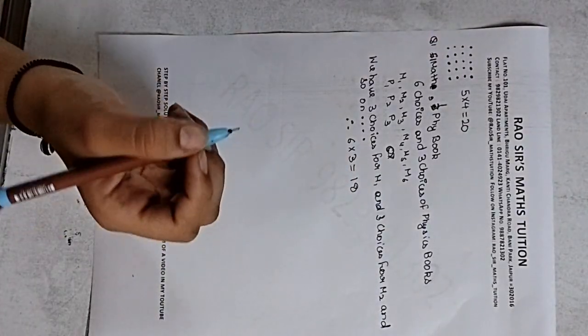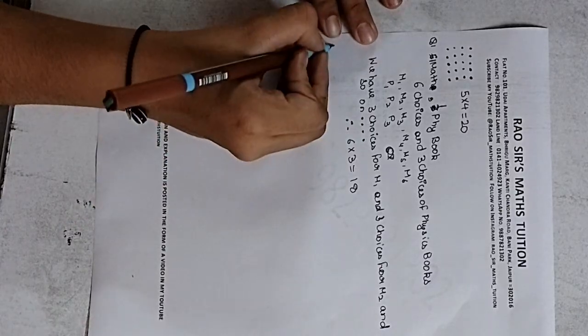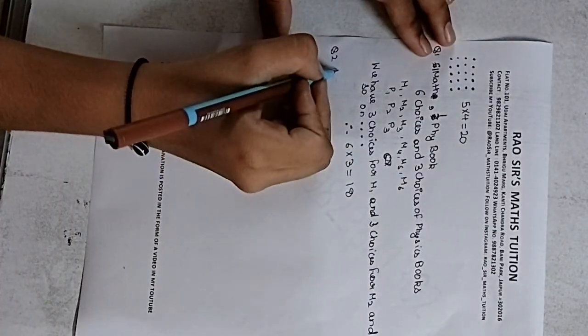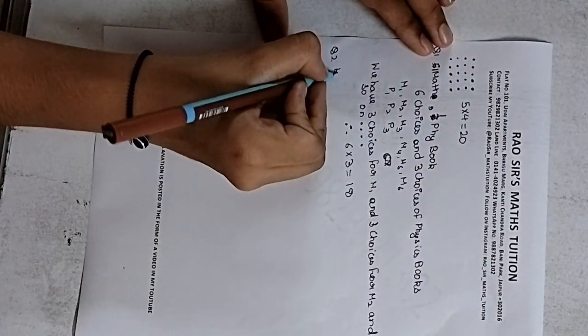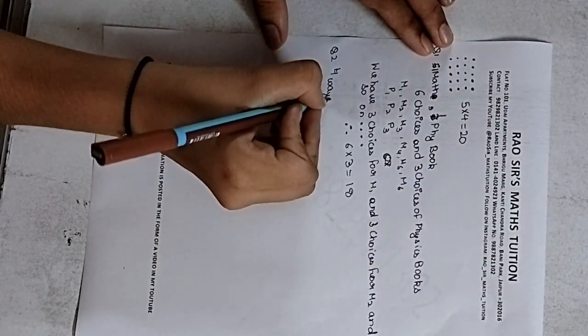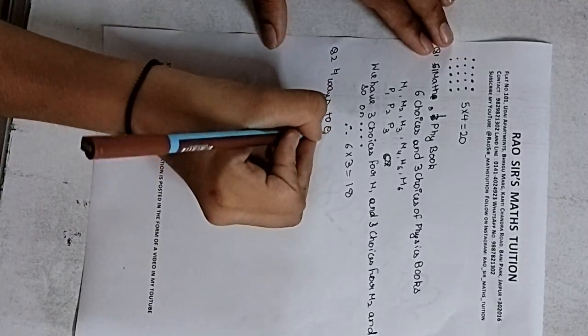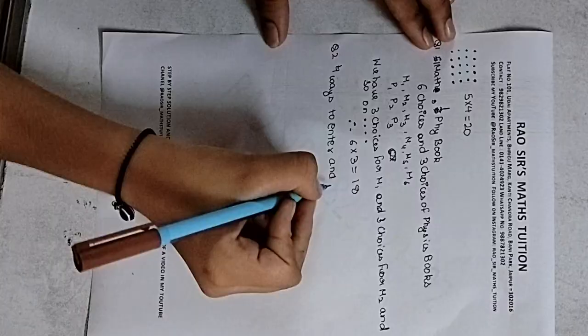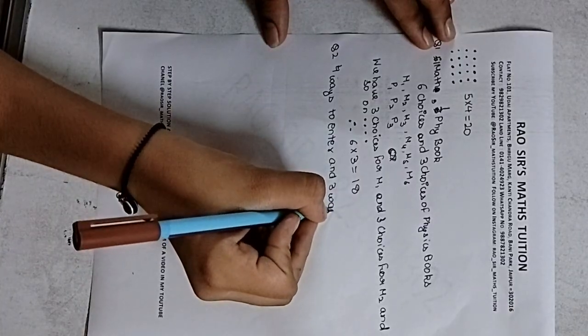Let's go to another question. You can note down the question also, otherwise it will not be possible. In a hall, there are 4 ways to enter and 3 ways to exit. Say this is the hall.